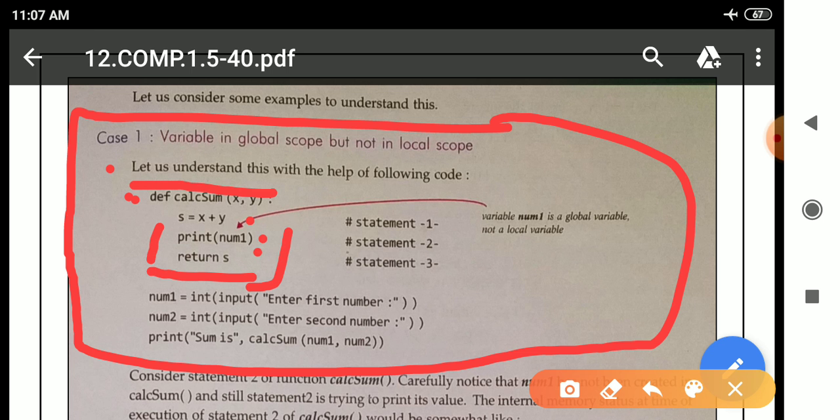After that, Python will ignore the body of the function and move to the top level statements. The top level statements start from num1, where we are accepting an integer from the user. In the second line, num2, we accept another number from the user, and in the third line we will print it.